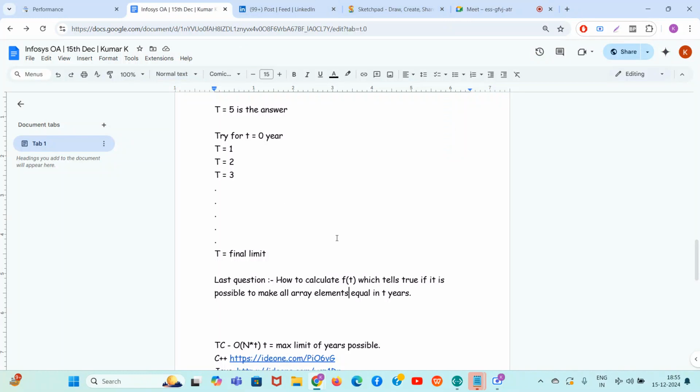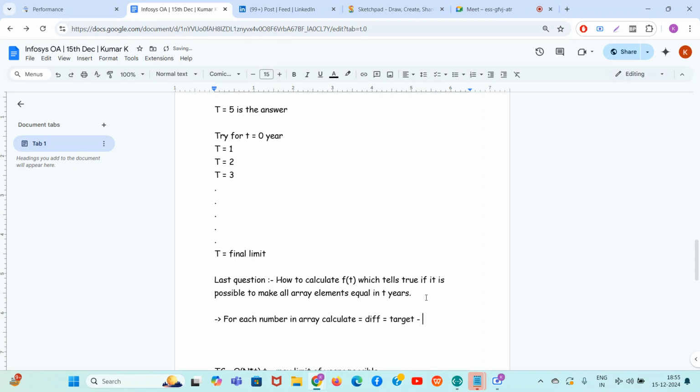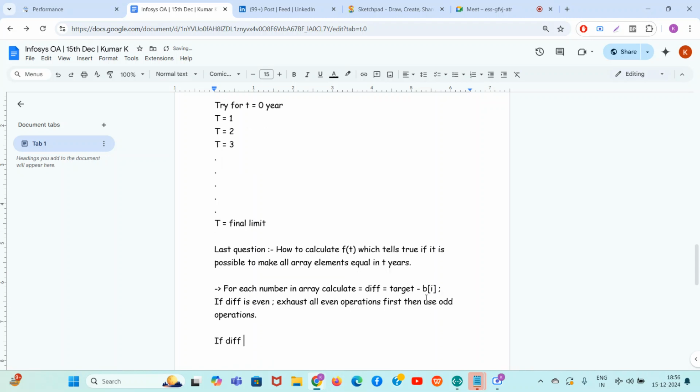Now these basic things are clear to you, and let me write here. For each number in the array, calculate the difference equal to the target value. Target will always be the biggest value in the array, or the biggest value plus 1. If the difference is even, exhaust all even operations first, then use odd operations. If the difference is odd, at least one odd operation should be available.